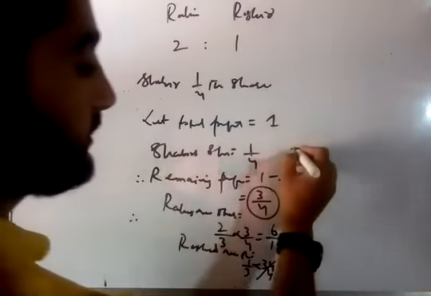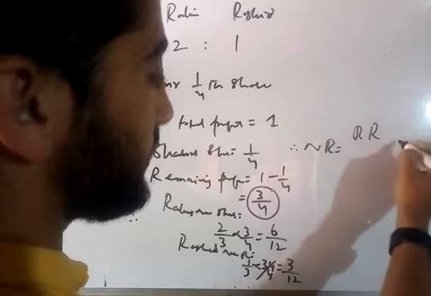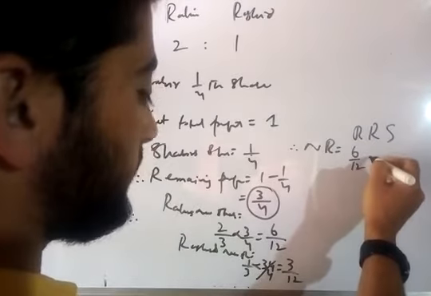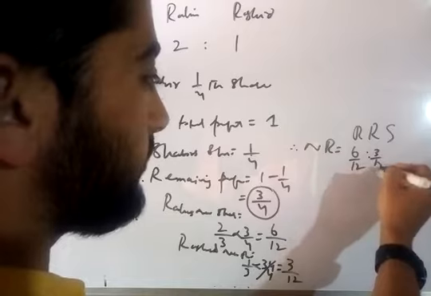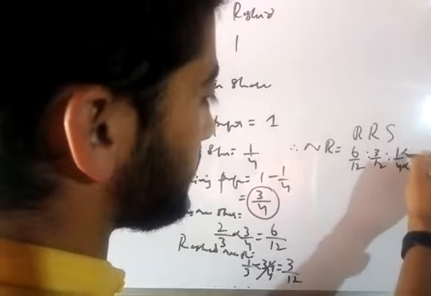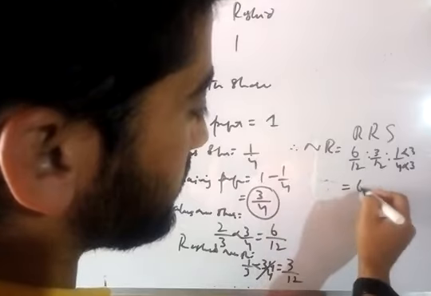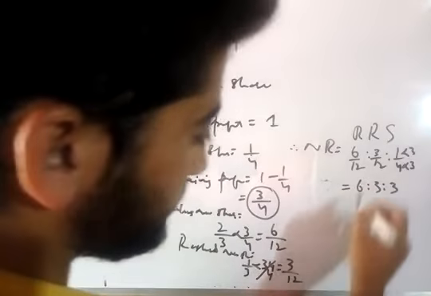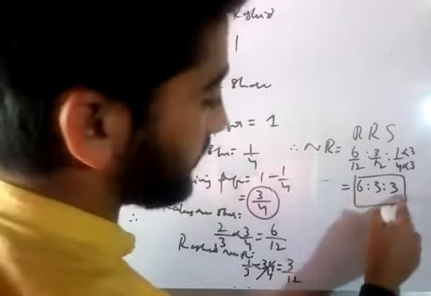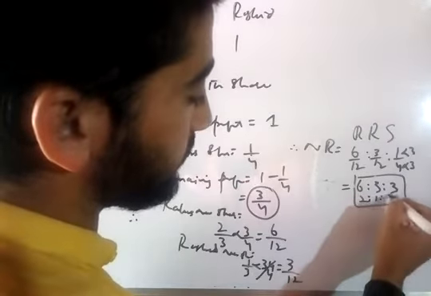So we can say that the new ratio is equal to Rahim, Rashid and Shabir. Rahim's new share is 6/12, Rashid's new share is 3/12, and Shabir's new share is 1/4, that is 3/12. So the new ratio is equal to 6 is to 3 is to 3, or we can also write it as 2 is to 1 is to 1. 3 1s are 3, 3 2s are 6. So 2 is to 1 is to 1.